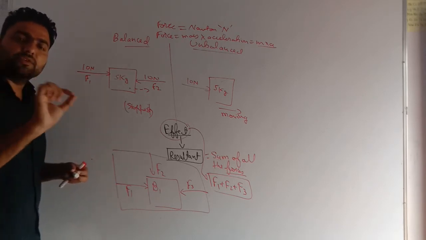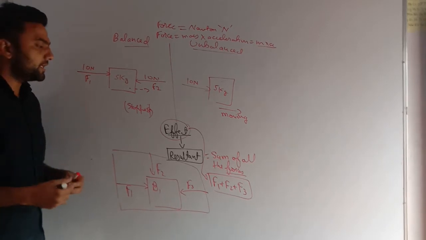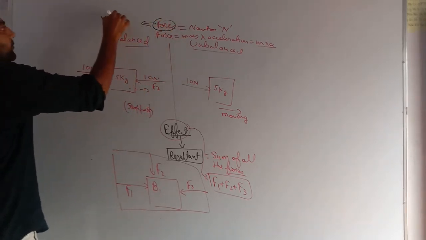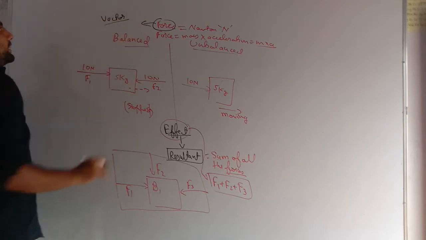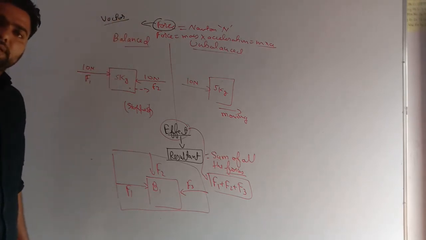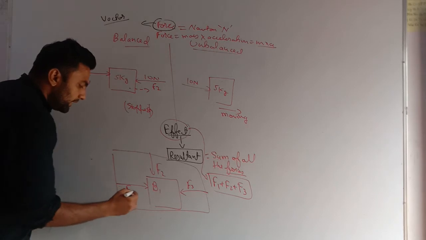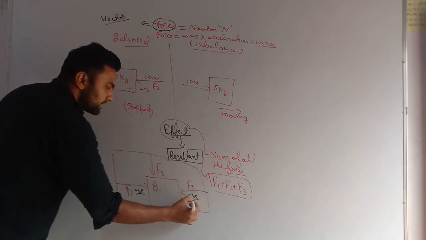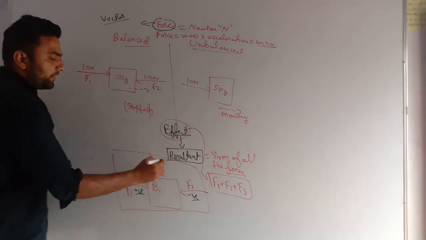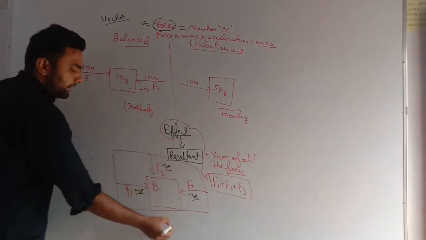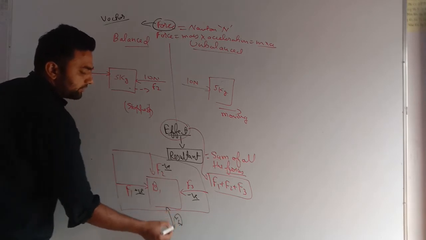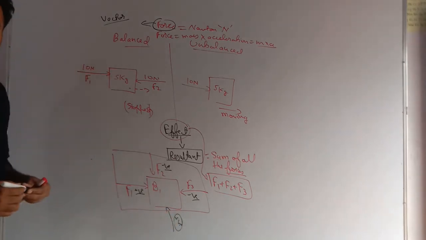Whenever we add or subtract forces, as we all know, force is a vector quantity. It means we need to consider the direction. If I take this direction as positive, I need to take the opposite direction as negative, and if I take this direction as negative, then a force applied in the other direction needs to be taken as positive.